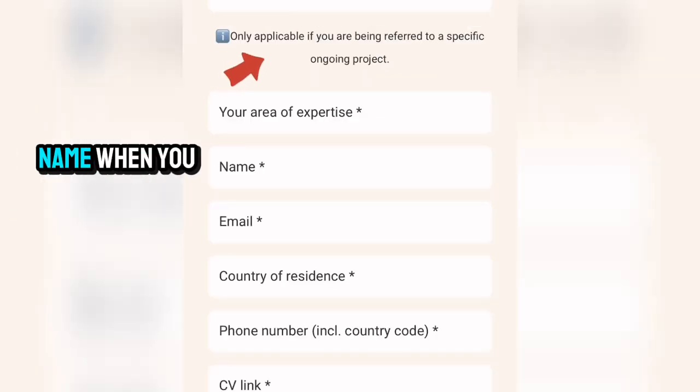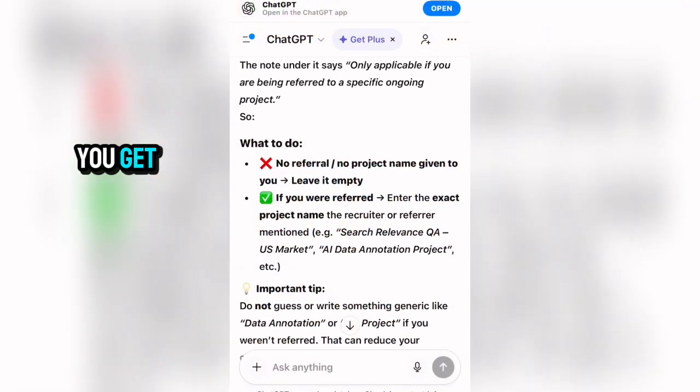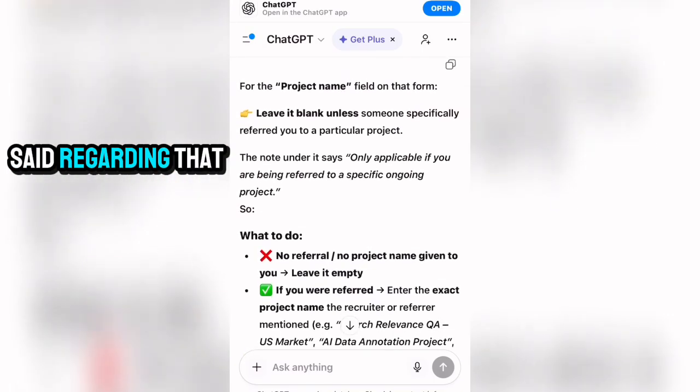So under project name, when you come right here, you can see where it says only applicable if you are being referred to a specific ongoing project. Now, when I went over to ChatGPT, this is what you get. This is what ChatGPT actually said regarding that.